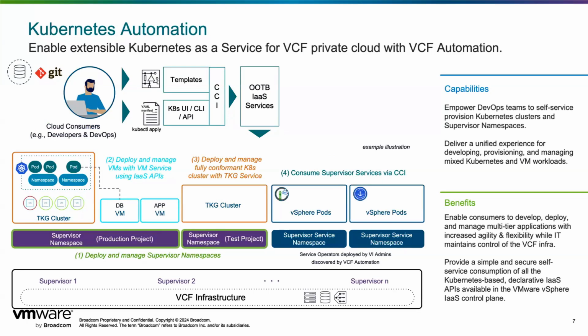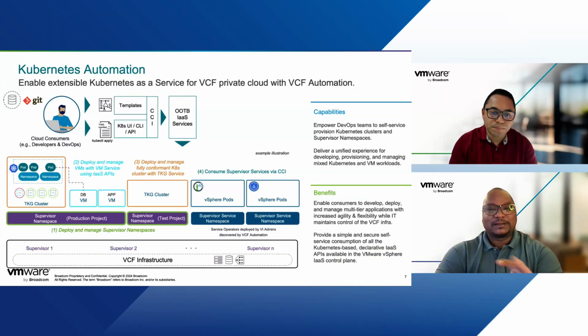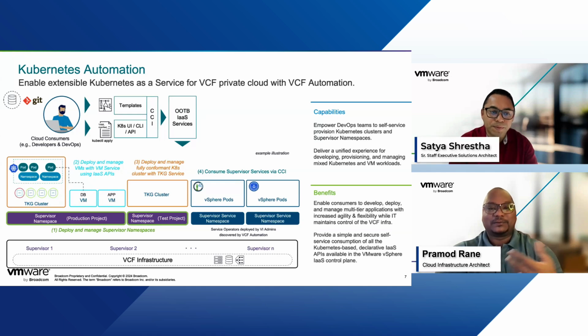Okay, that's the main slide for today, where we're talking about Kubernetes automation. Basically, as you know, many of your developers are trying to deploy applications on Kubernetes clusters. However, sometimes it can be very complicated and time-consuming. So VCF Automation empowers cloud consumers to provision Kubernetes infrastructure in the form of TKGS clusters, and upstream conformant Kubernetes clusters as well, and apply some day two operations on them. For example, scale out your control plane nodes, scale out worker nodes, attach persistent volumes, do rolling updates, change the Kubernetes versions of the TKG clusters and things like that, right?